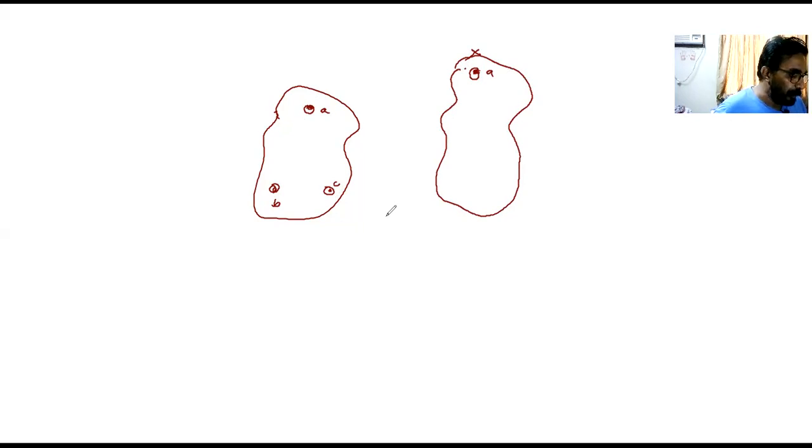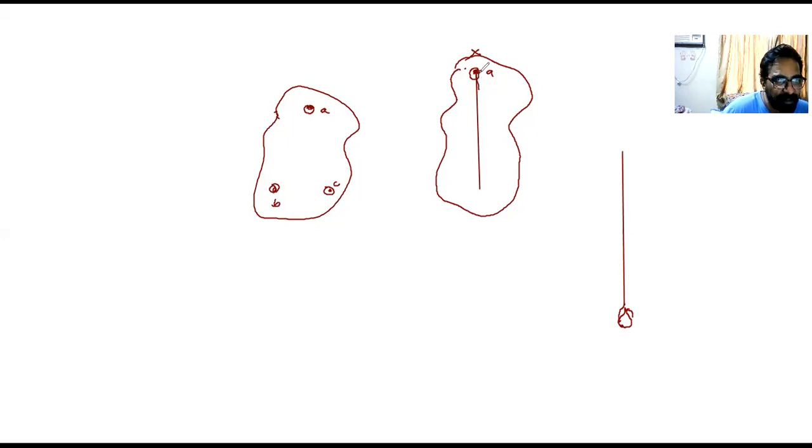Now from this nail, I suspend one plumb line. Now what is a plumb line? A plumb line is a rope with a metal top at the end of the rope. Plumbers and masons use it for seeing whether the wall they're constructing is straight or not. We call this a plumb line.